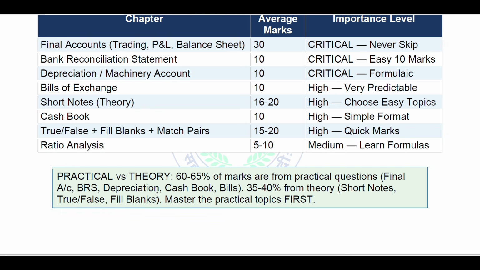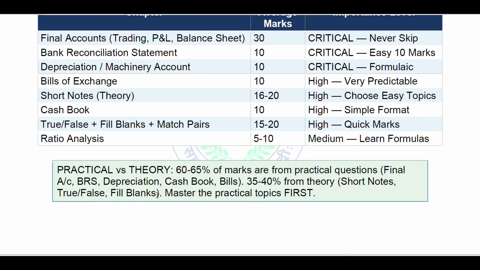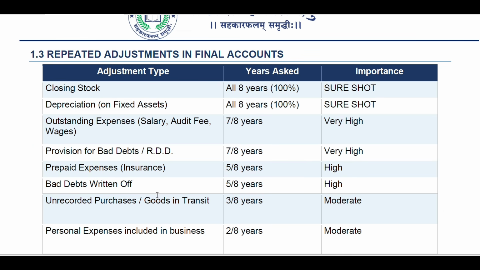So here again I'm giving you notes, like a practical versus theory comparison for the accounts subject. Practical versus theory: 60 to 65% marks are from the practical questions, that is final account, BRS, depreciation, cash book and bills. These are the major questions. And 35 to 40% from theory, like short notes, true or false, fill in the blanks. So master the practical topics first and then think of other topics. Okay. So this is how it is going to be.